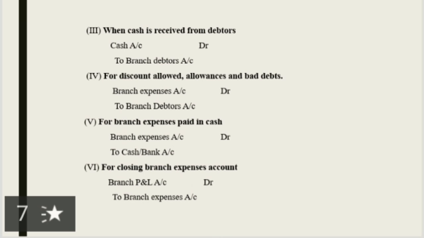Fourth, for discount allowed and bad debts. When these expenses are incurred at the branch, the entry is branch expense account debit to branch debtors account. Fifth, for branch expense paid in cash. When expense of a branch is paid in cash, the entry is branch expense account debit to cash or bank account. Sixth, for closing branch expense account, the entry is branch P&L account debit to branch expense account.